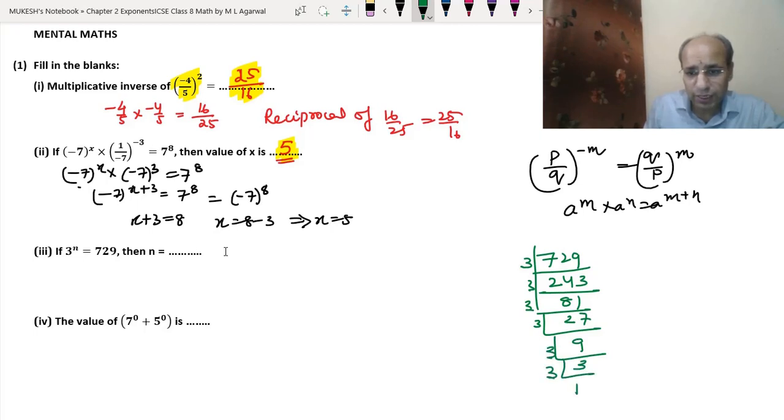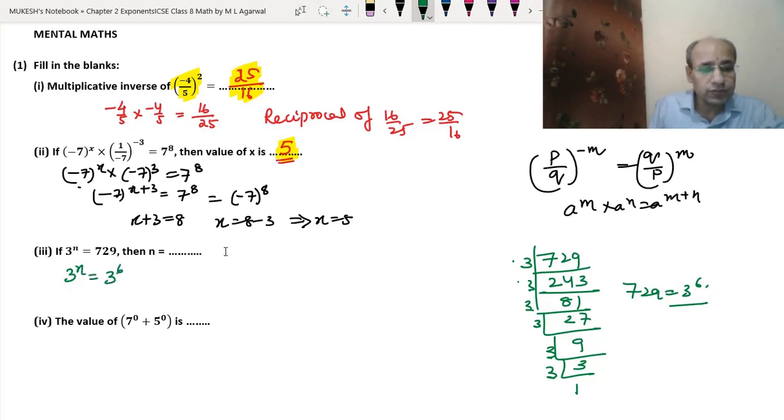So we have got 3, 1 time, 2 times, 3 times, 4 times, 5 times, 6 times. So 729 became equal to 3^6. So 729 we have converted to a power of 3. That means 3^n became equal to 3^6.